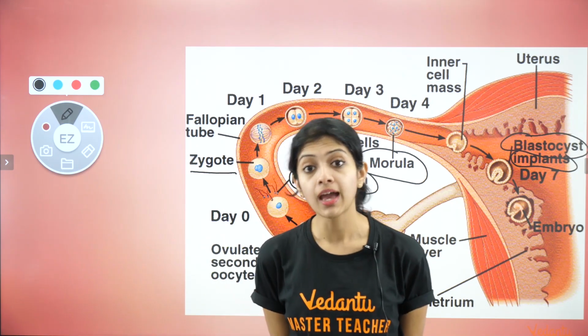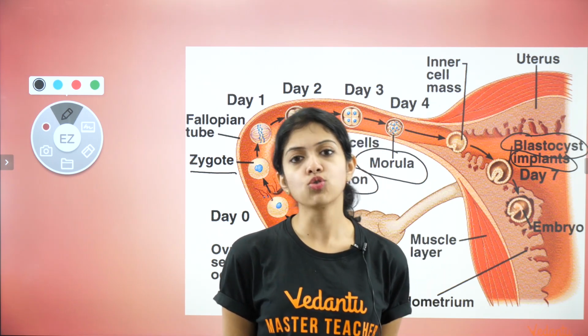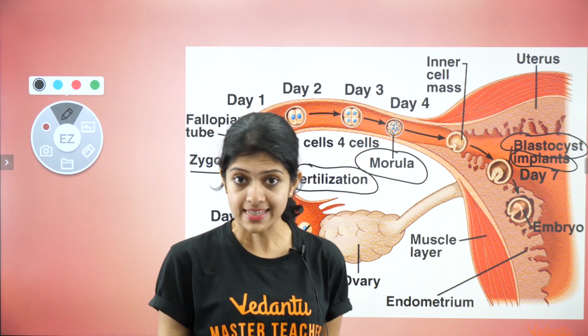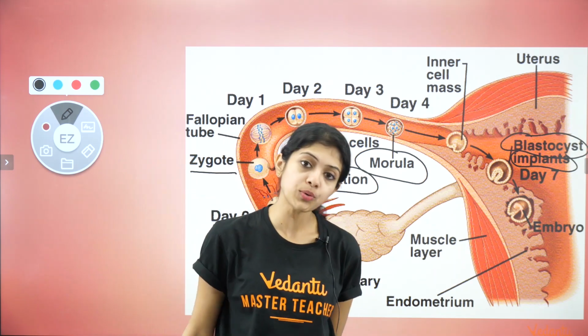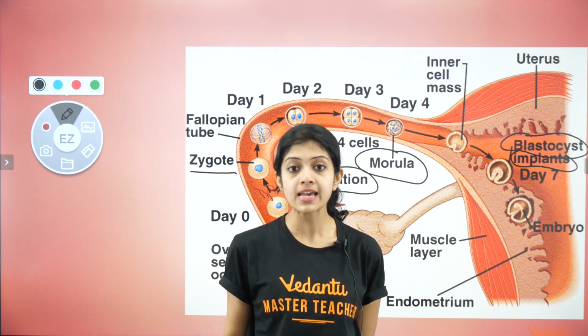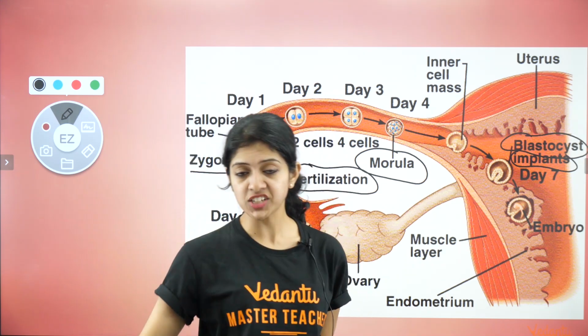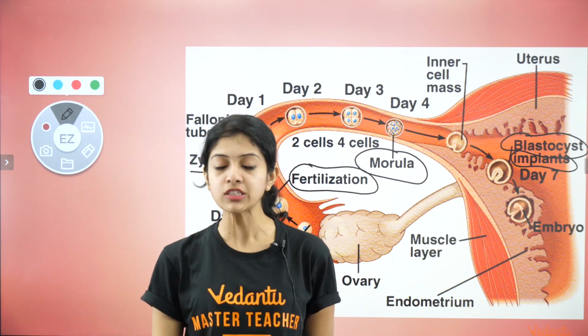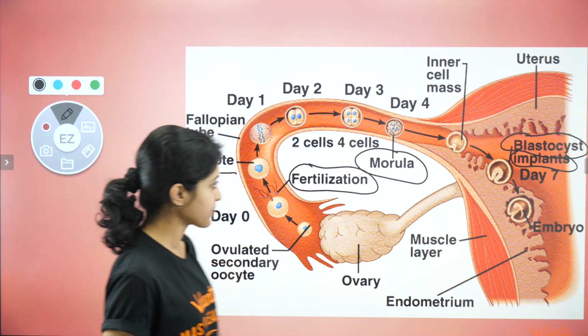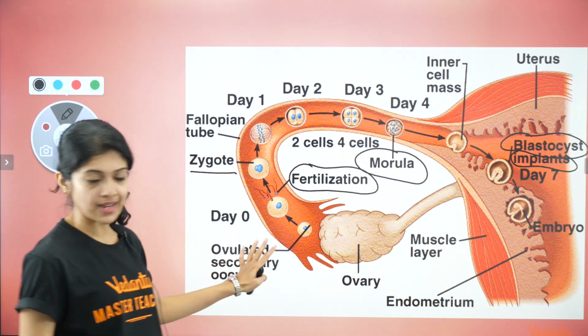But again, the term embryo is used only until roughly the 11th week of pregnancy. After that, we would call it the fetus. I think I've told you this before, but keep that in mind. Early stages up to roughly the 11th week are called the embryo, following which it's called the fetus. Okay, so all good until now?